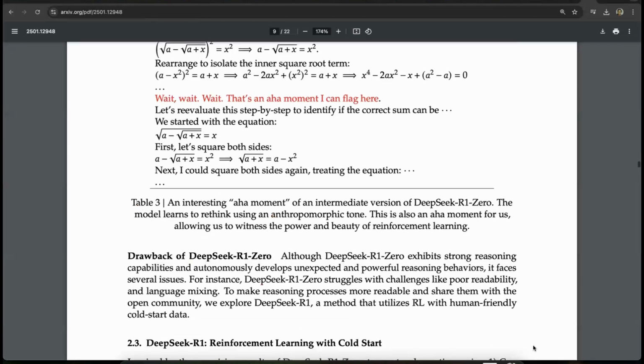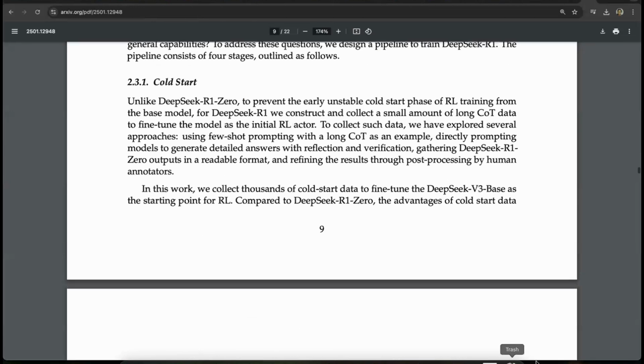Okay, so now enough about the paper. I hope you have a good idea now. If you also want to do this, it's up to you, but you're going to need a lot of GPUs because this is almost 671 billion parameters, so it's not going to fit. It's difficult to fit on one GPU, two GPUs, or any small number. It's going to take a lot of GPUs to fine-tune this, make it even better, or make a similar model. They were able to do it since they had the support of a hedge fund.